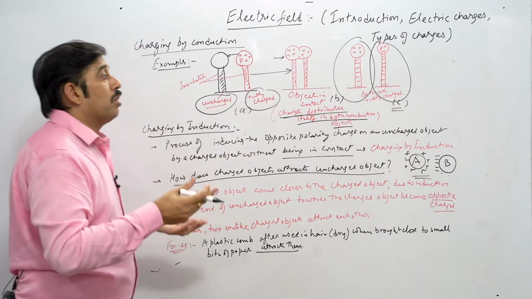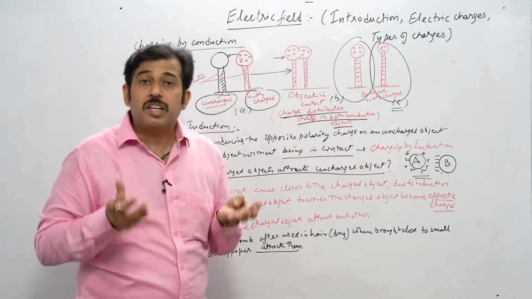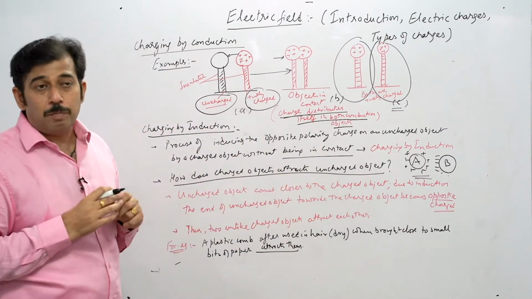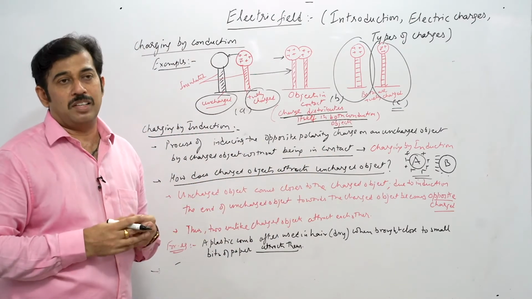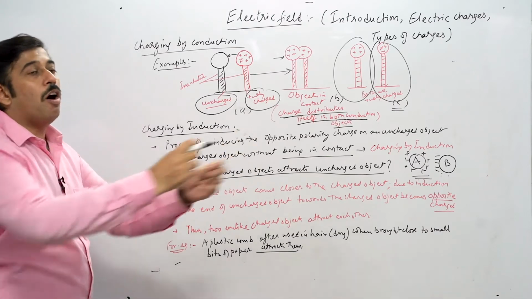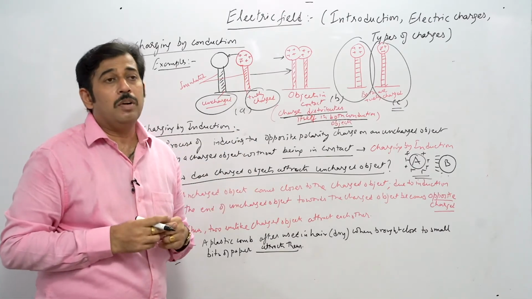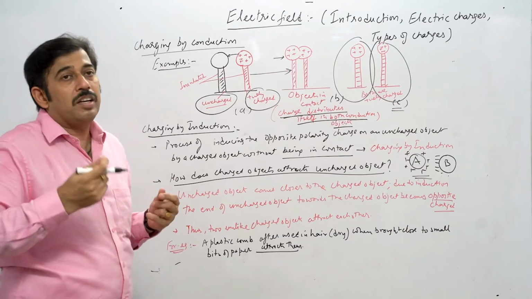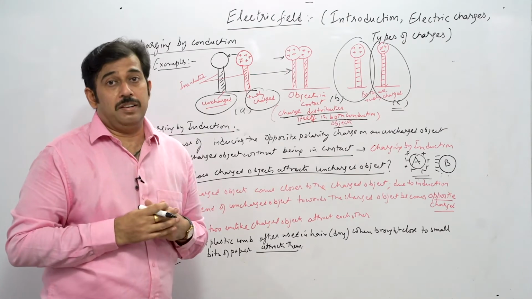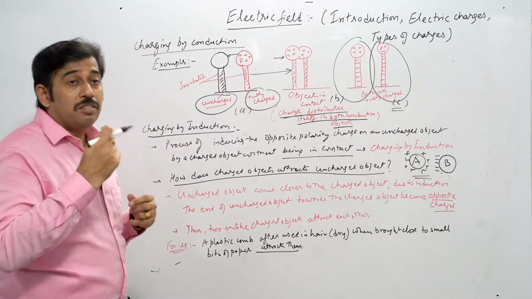Now, how is it possible? Is there any relevant example we can give for this topic? Yes, a very simple example I will tell you now. Suppose you have a comb with you. Normally everyone has a comb and combs regularly during the day. Suppose your hair is dry and you comb the dry hair.